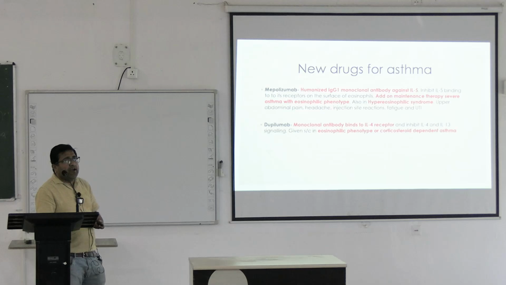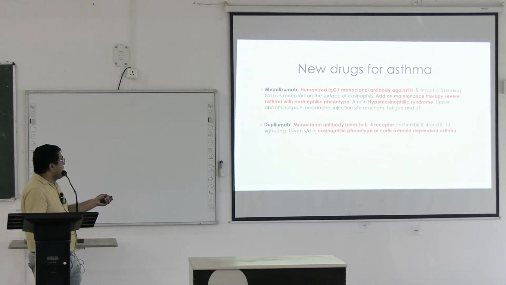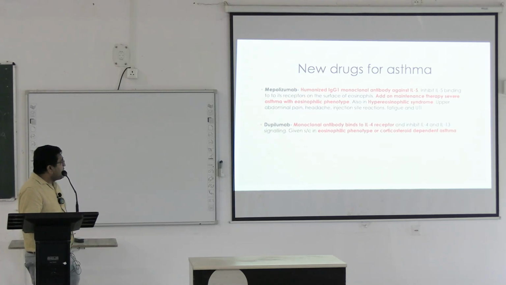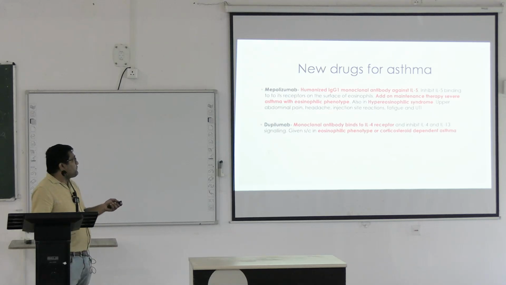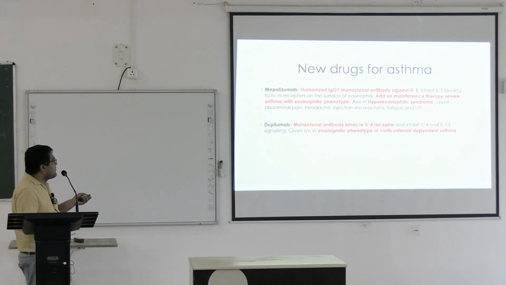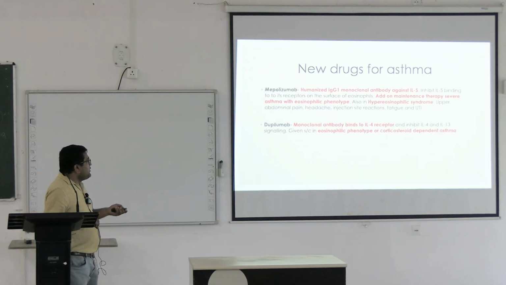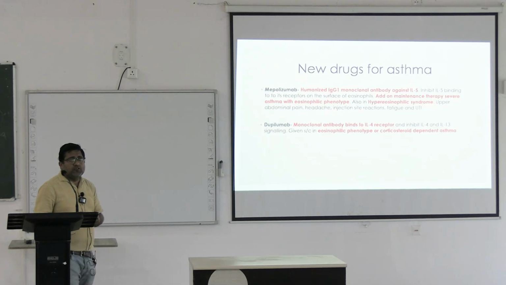Mepolizumab basically is again an IL-5 antagonist. It is a humanized IgG1 monoclonal antibody against IL-5, inhibiting IL-5 binding to its receptor on the surface of the eosinophil, used as an add-on maintenance therapy in severe asthma with eosinophilic phenotype, and the other use is hypereosinophilic syndrome. Dupilumab is a monoclonal antibody that binds to the IL-4 receptor, inhibits IL-4 and IL-13 signaling, used in eosinophilic phenotype or corticosteroid dependent asthma.